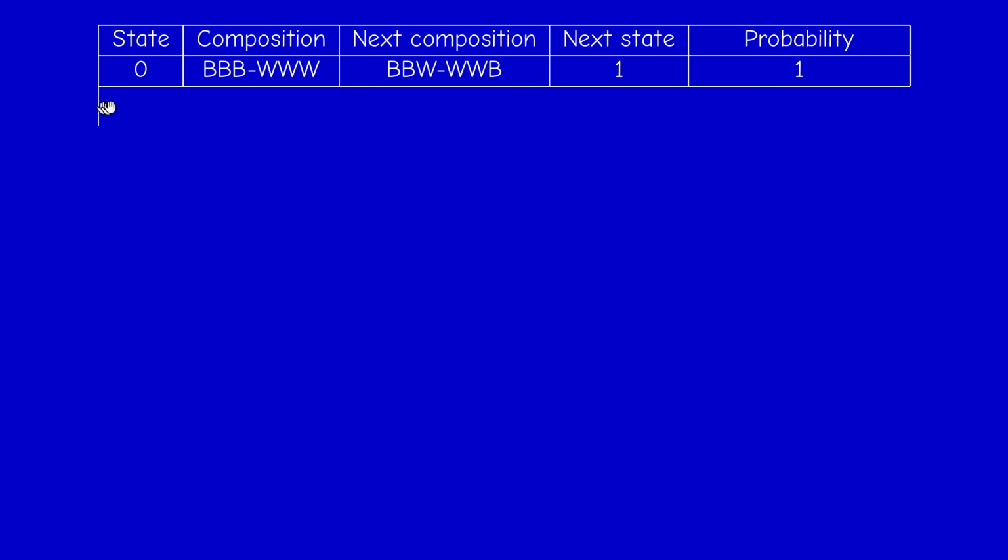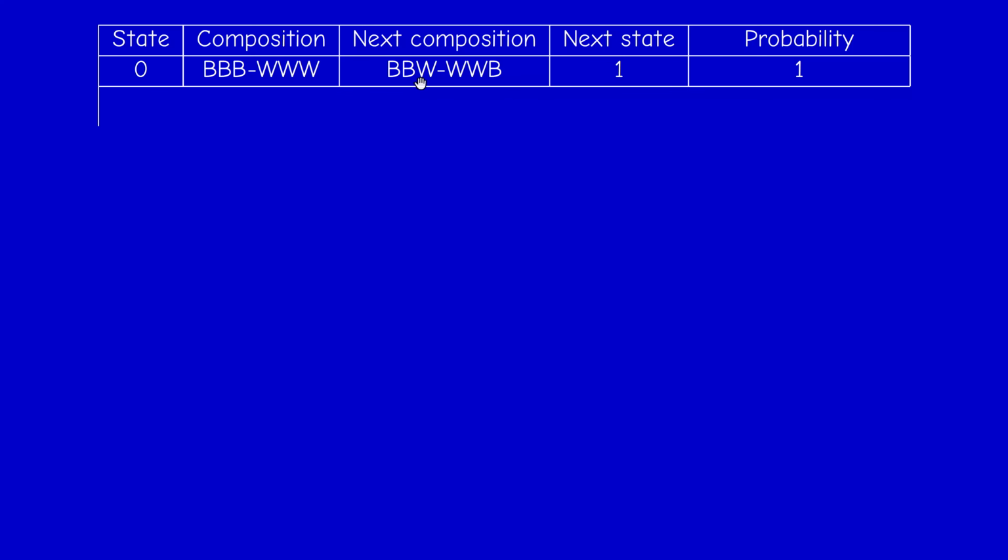Consider state 0. The composition is black, black, black for the first urn and white, white, white for the second urn. When we choose one ball from the first urn, it is black with probability 1, because all are black. We choose one ball from the second urn, a white, and we exchange them.